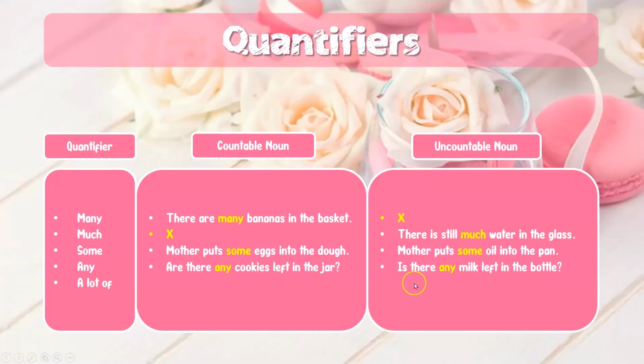However, for uncountable noun, we start the question with is because milk is uncountable. And for a lot of, Lisa eats a lot of vegetables every day. And for uncountable noun, Yusri eats a lot of rice as he is hungry.